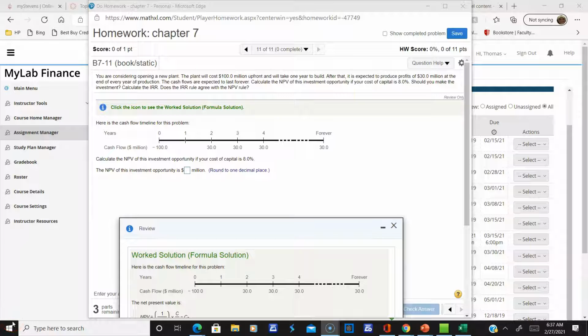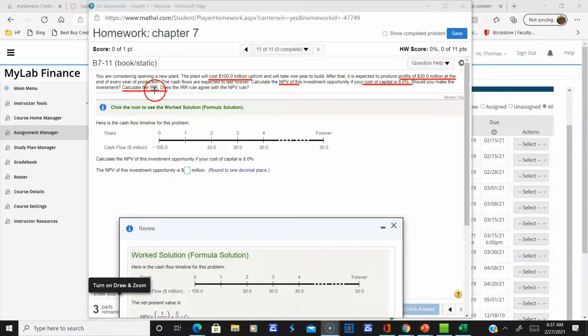All right, so here's your annual profits, right? I'll highlight that, and here's your initial investment. All right, I'll highlight that, and your cost of capital or opportunity cost is 8%, and they want you to get the net present value, and they want you to get the internal rate of return.